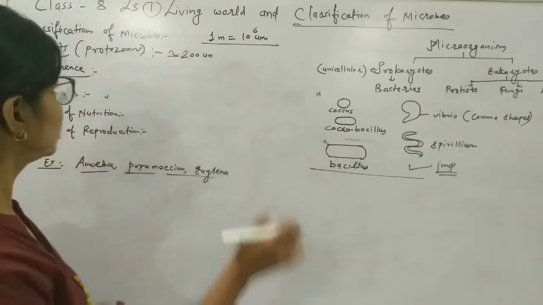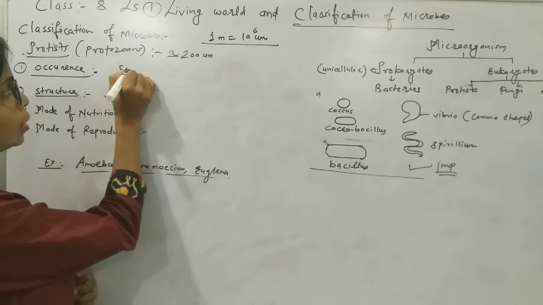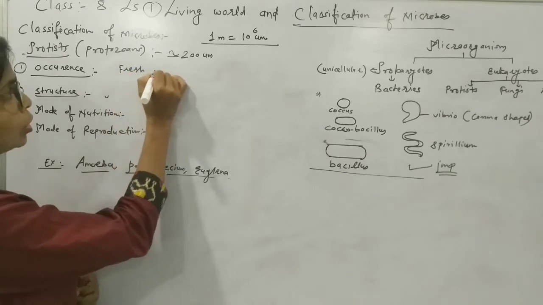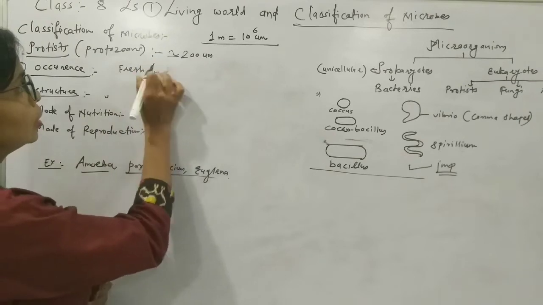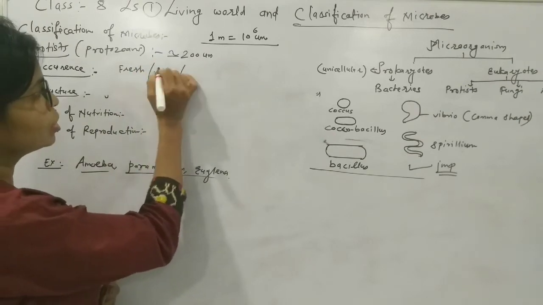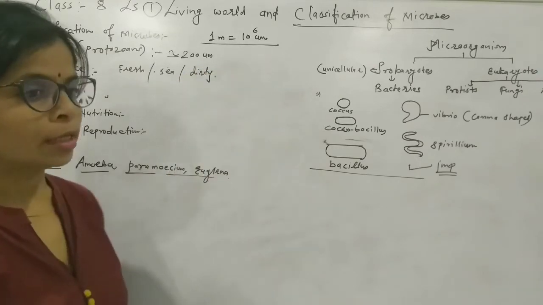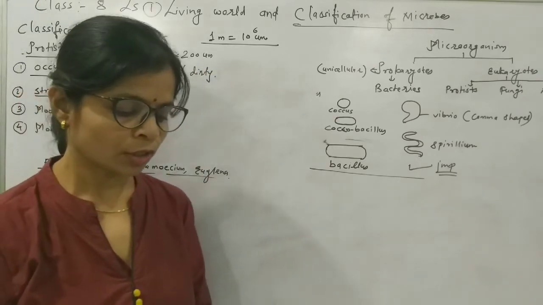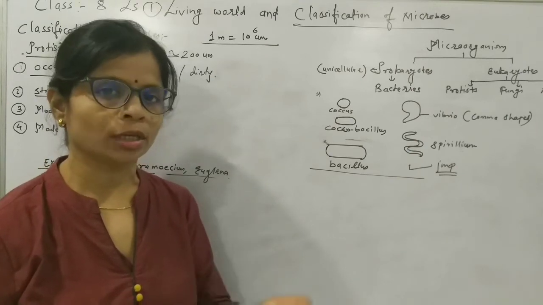Now see occurrence, they are living in fresh water, either they can be seen in sea water or they are present in dirty water. Now these are the rainy days. Rainy season is going on.